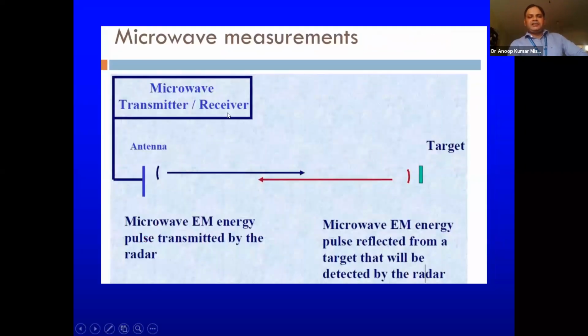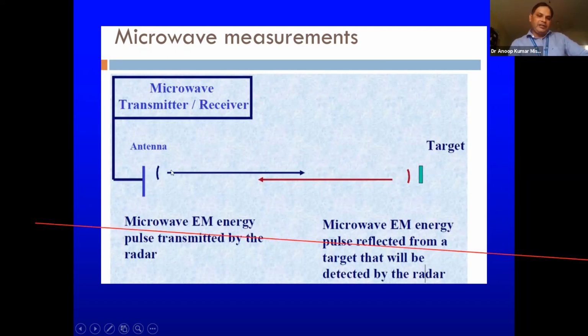This is a typical setup. We have a transmitter and receiver here, and you know that the transmitter transmits some signal. This is a target, and the signal hits the target and comes back. Based on that, it notes how much is the time delay and how much are the changes in that signal, and based on that, it explores the nature, or the characteristics, of that particular object.